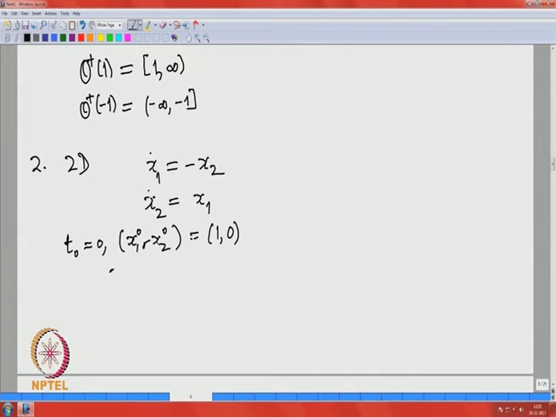Let me just write x 1 t, suppressing everything, and x 2 t. This will be cos t and minus sin t. It is very difficult to draw the graph even in the simple case, but let me try to do that.